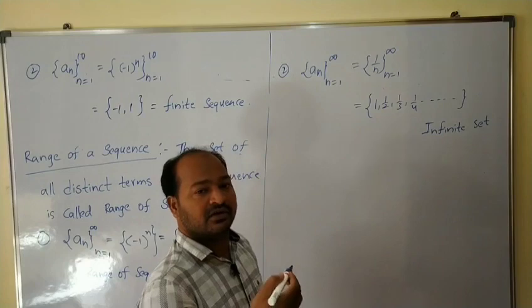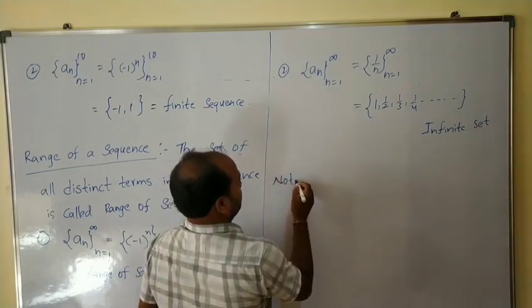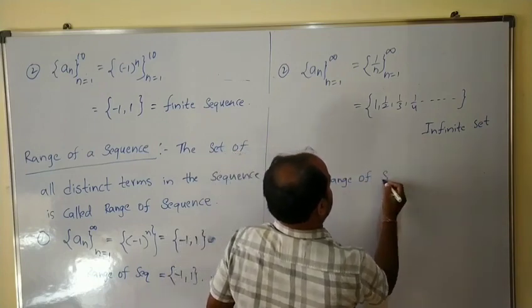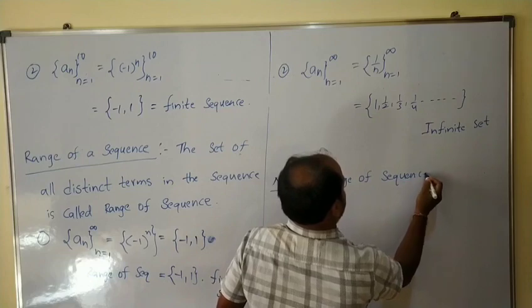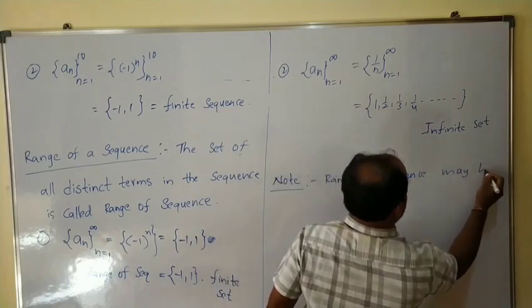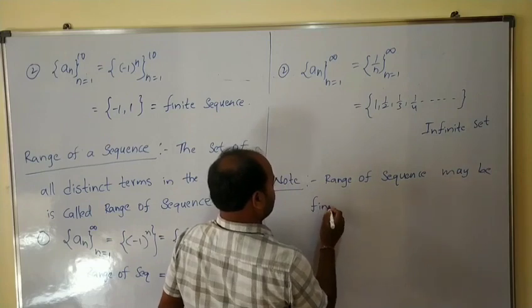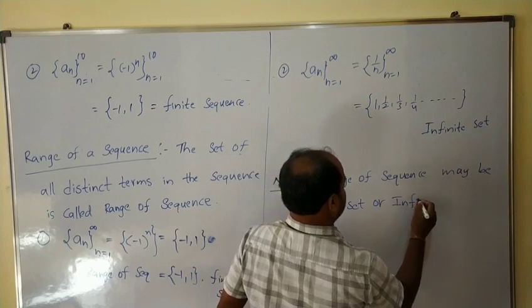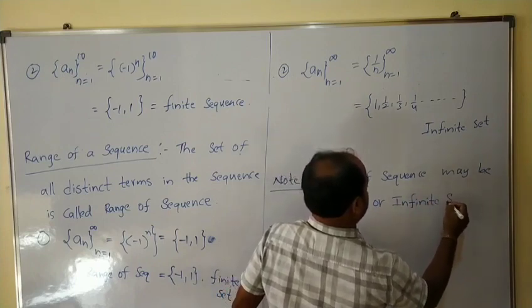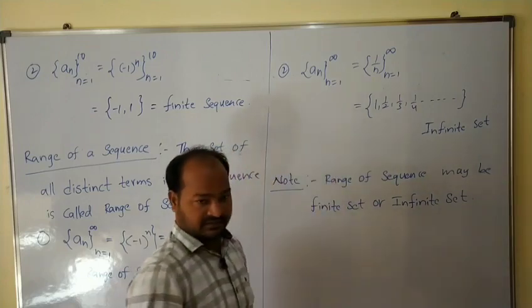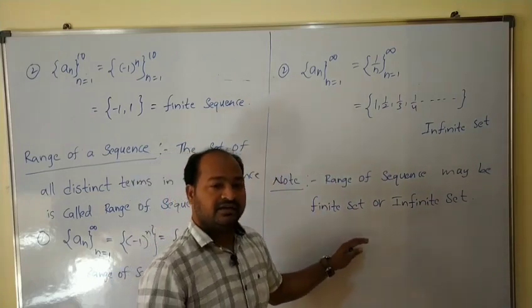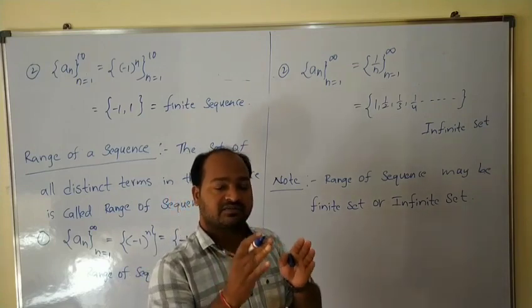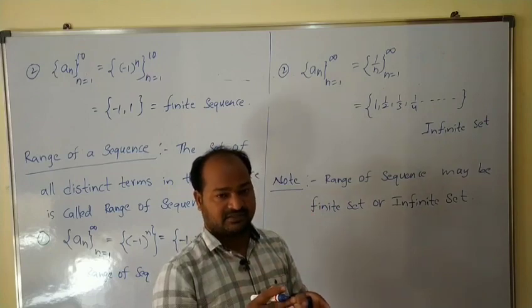So this is the note: the range of a sequence may be a finite set or an infinite set. Finally, the range of a sequence is nothing but the set of all distinct terms in the sequence. Okay, clear?